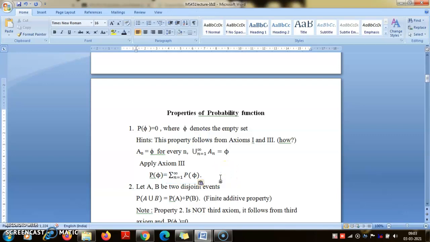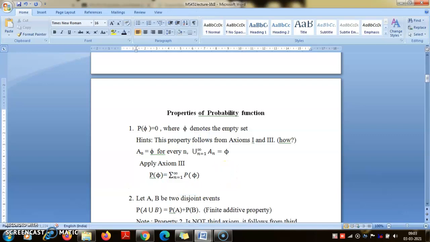By axiom 1, we know that P of phi is non-negative. Therefore this equation can hold only when P of phi is equal to 0.